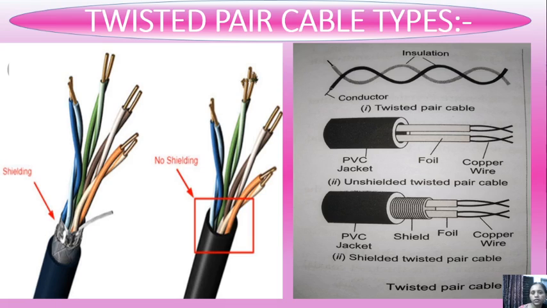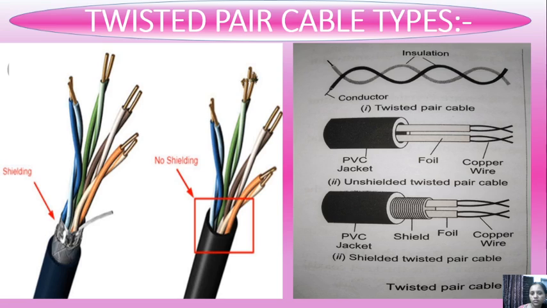First point is written there, twisted pair cable, and second point unshielded twisted pair cable with a PVC jacket, foil and copper wire, and the last shielded twisted pair cable with PVC jacket, shield, foil and copper wire.